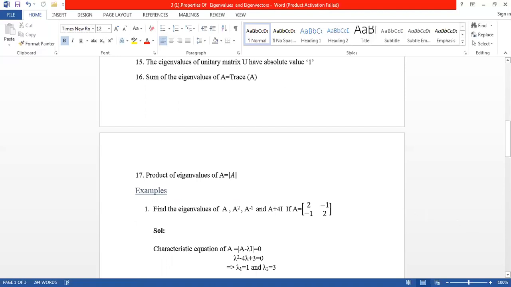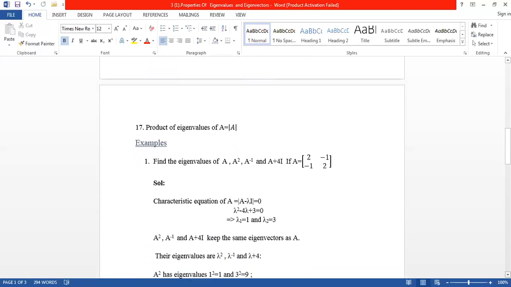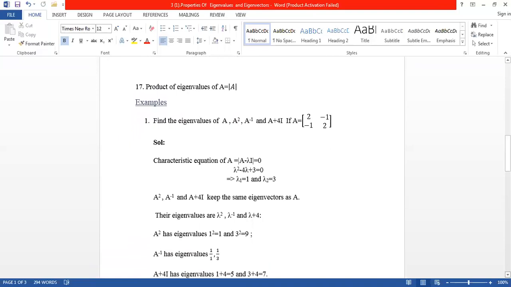Now we see one example. Find the eigenvalues of A square, A inverse, and A plus 4I if A is equal to [2, -1; -1, 2]. So the given matrix A is a matrix of order 2, so we'll get 2 eigenvalues.